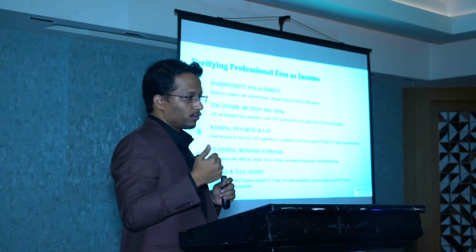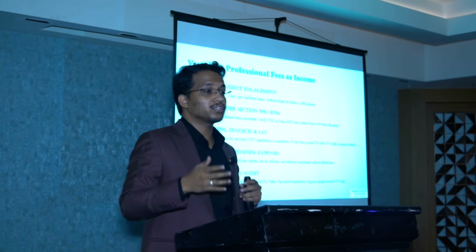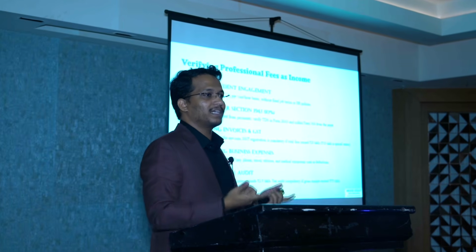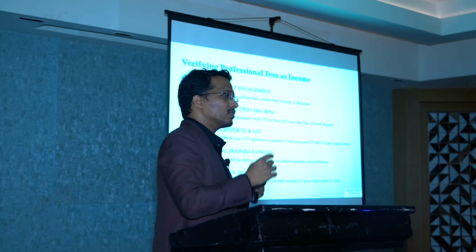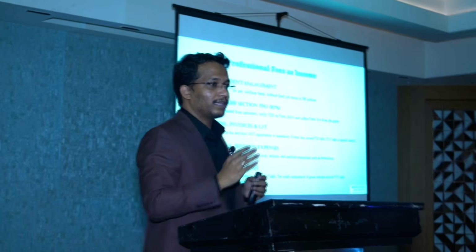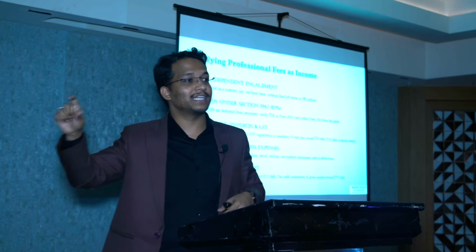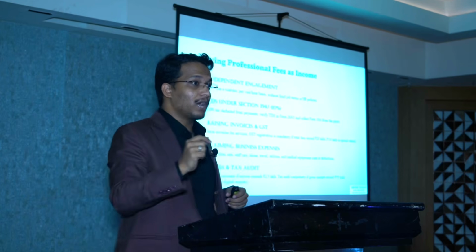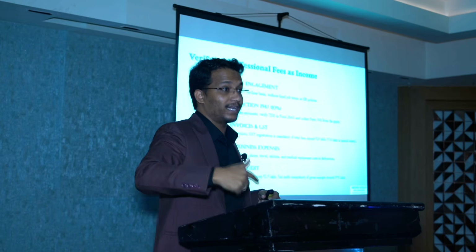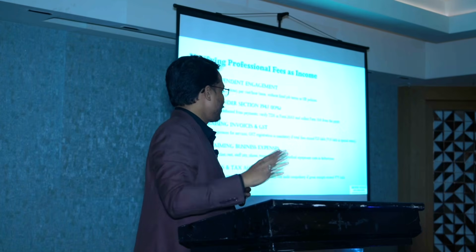In case your total professional income exceeds 75 lakh rupees a year, then you are supposed to get your books of accounts audited by a chartered accountant. What do I mean by audited? A chartered accountant verifies that all your income has been offered. You are telling that 75 lakh is my income, but the bank statement says that you have a credit of 1 crore. So the chartered accountant will comment that this person has not declared the entire money for taxation.